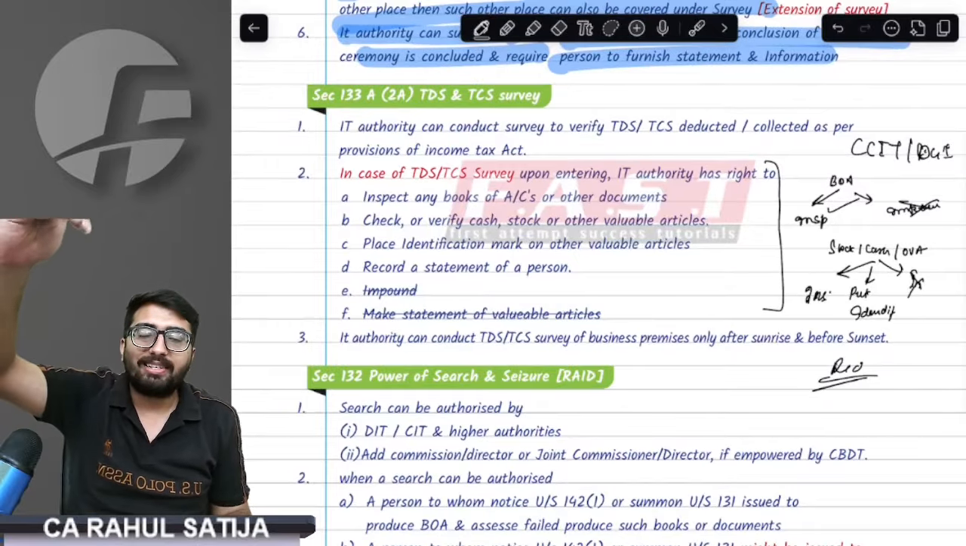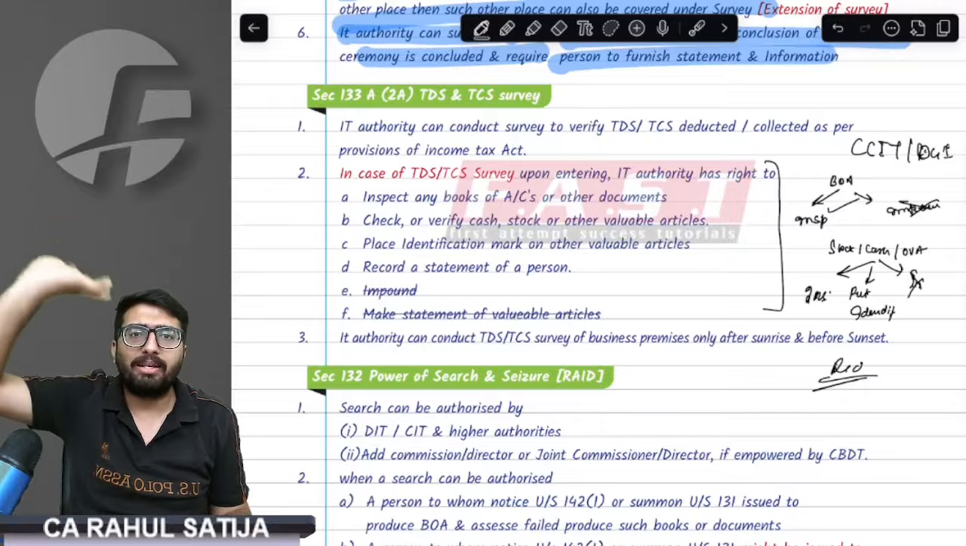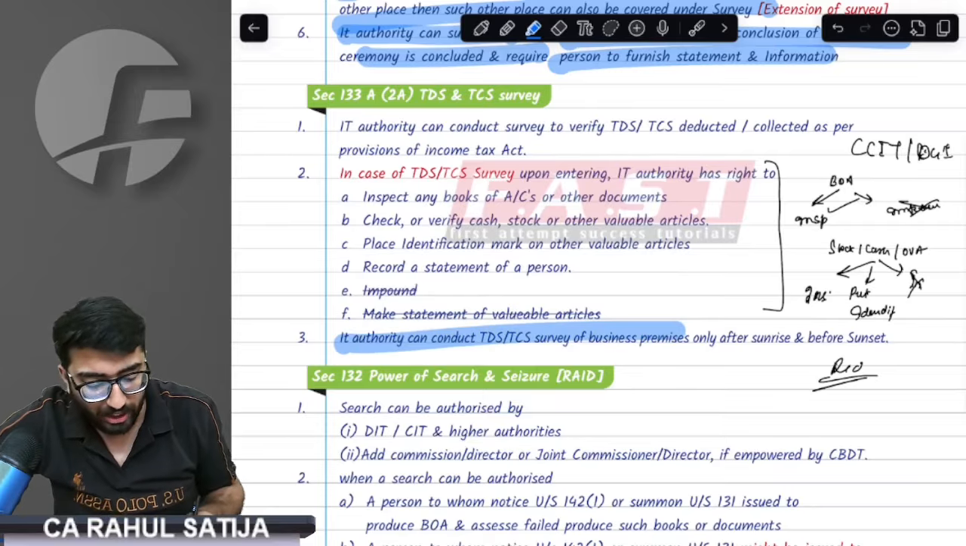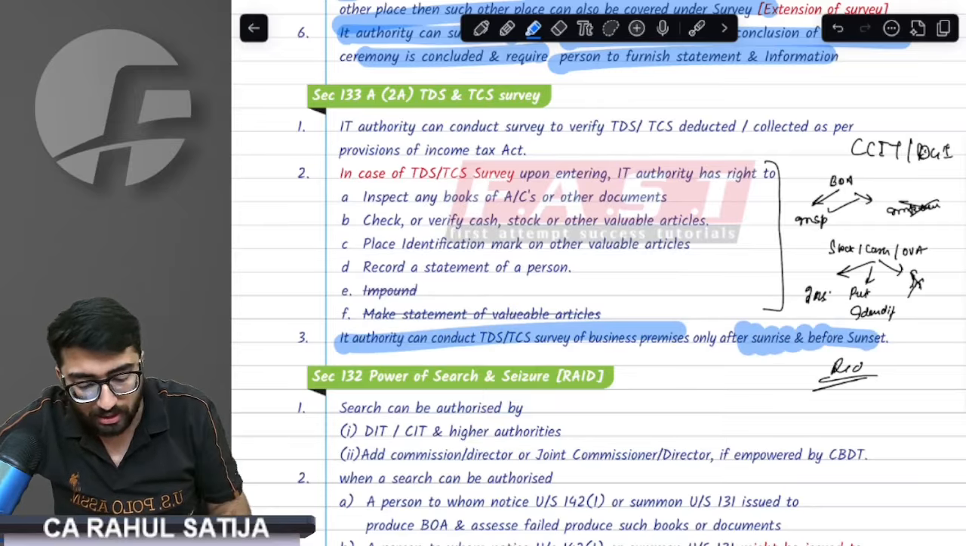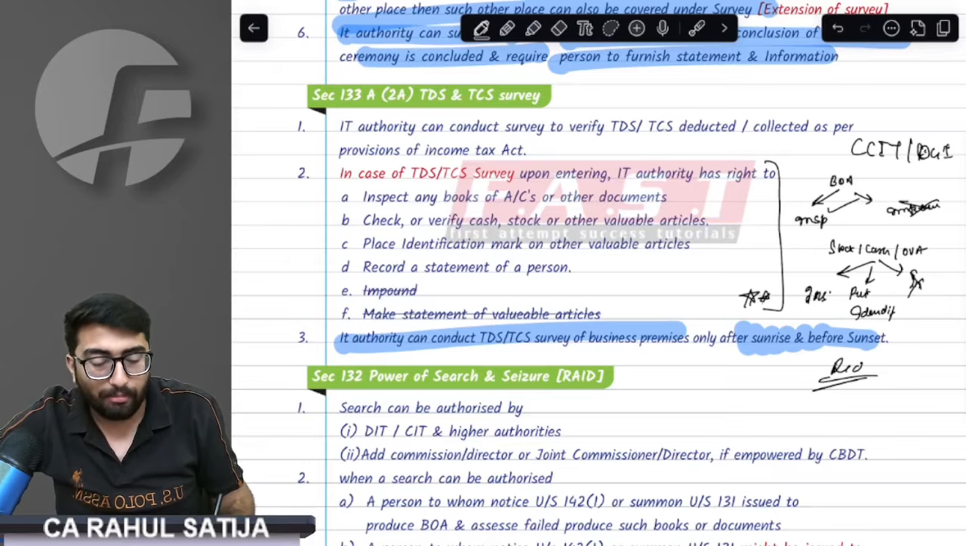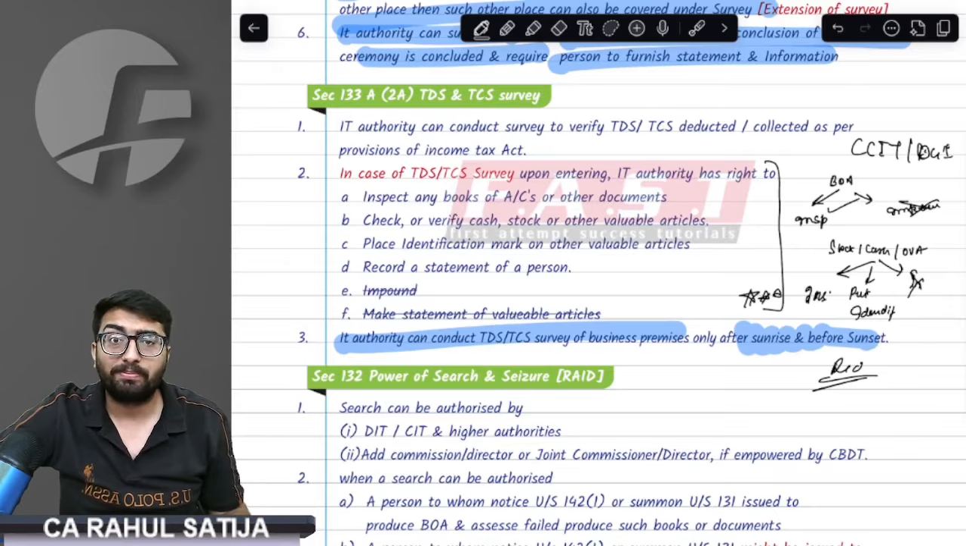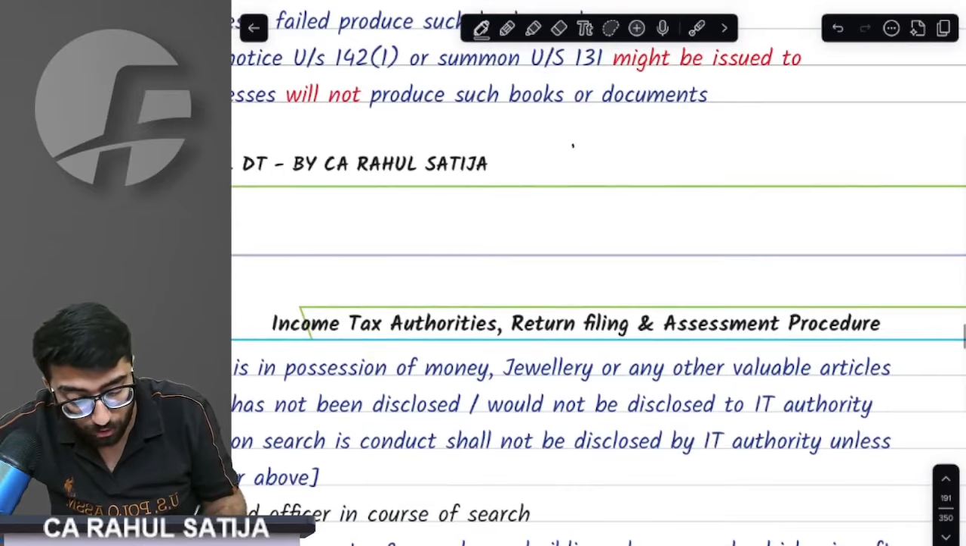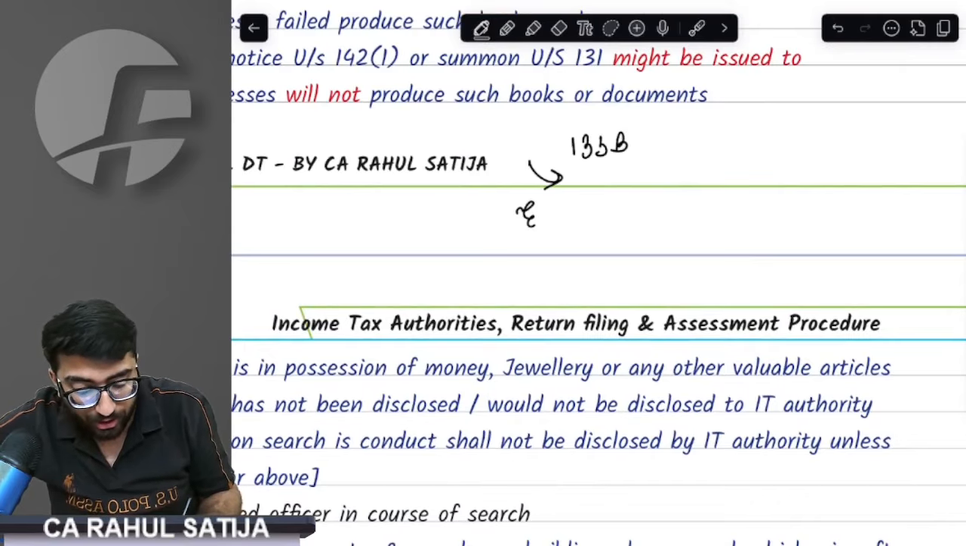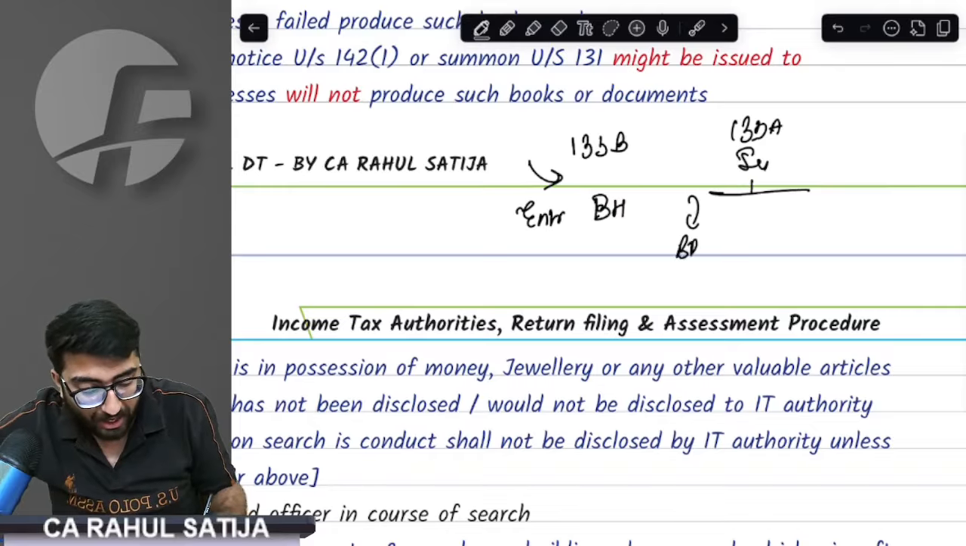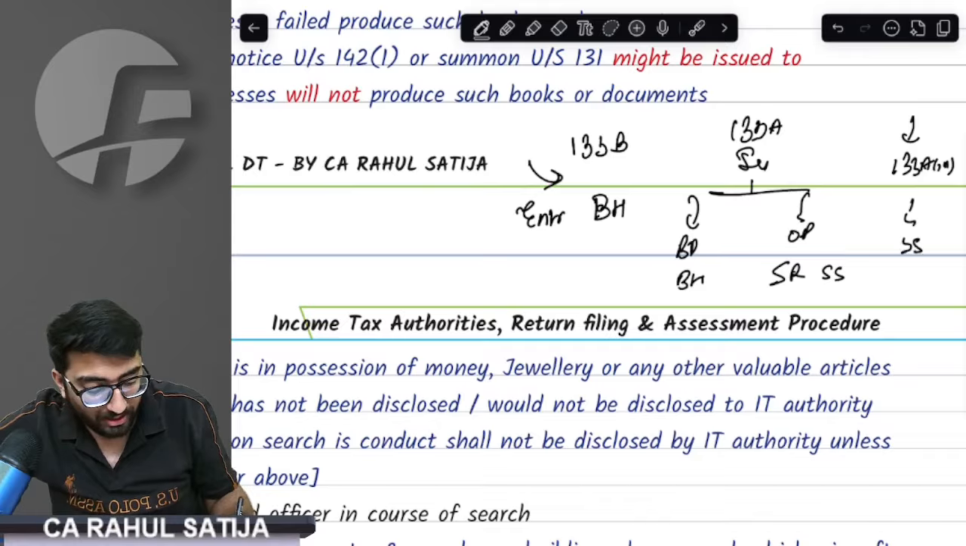Sir, can TDS survey be done at any other place other than your business premise? No, sir. TDS survey would be only done at your business premise only. And the best part, put triple star on this, TDS survey is only done at the time of or after sunrise before sunset. Listen. Three sections. 133B, entry restriction was business hours. 133A, that was survey. For business premise, we had business hours. For other place, we have sunrise and sunset. And TDS survey 133A(2A), we have sunrise and sunset.